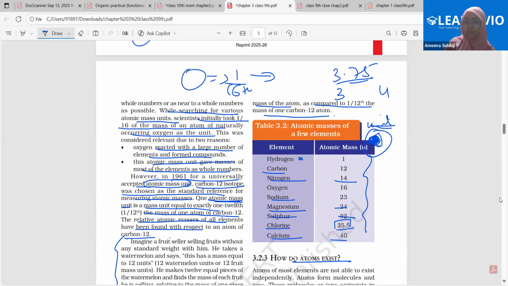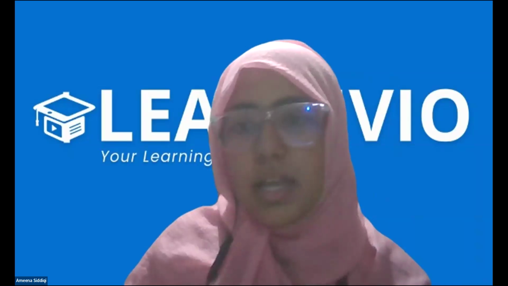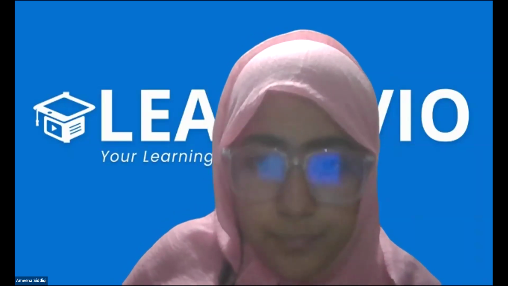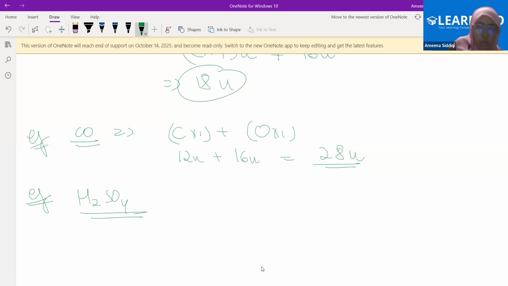H2SO4, sulfuric acid. No one will answer. I will ask a particular student and then only they'll answer, okay? But do it from your side. I've just written the formula here, that's it.